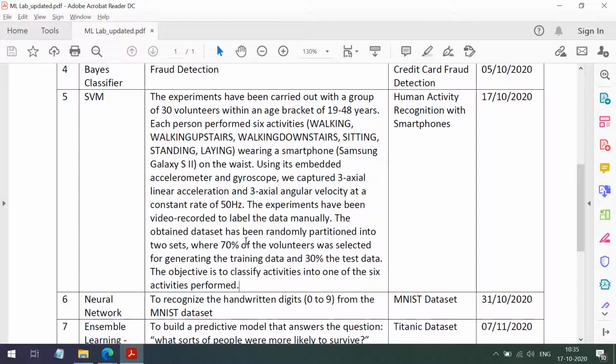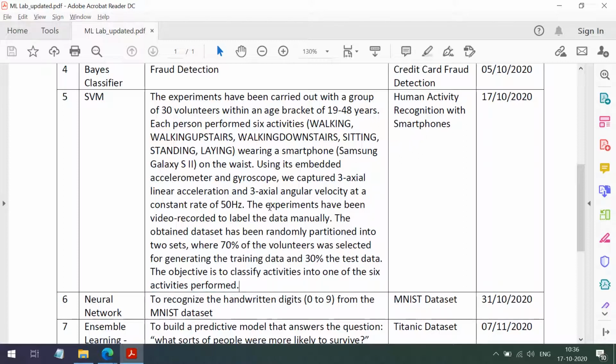So from the training data we have to create a model. After creation of the model, when they give readings of the sensors, we have to predict the activity performed by that user. So that is our objective. How many classes are there? We have a total of 6 classes, and these are the class labels. We have to classify the activities into one of the 6 activities performed. So that is our aim.